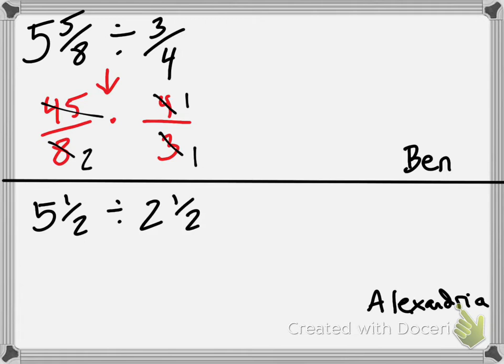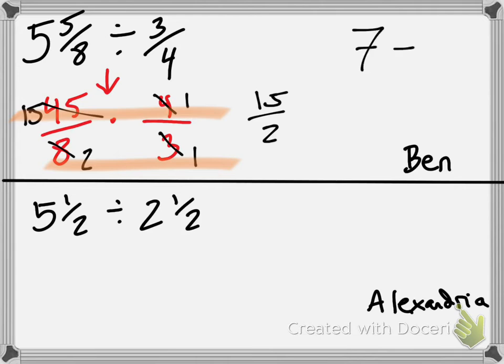15. Perfect. 15. And then we just do our multiplication. We cross multiply. We're multiplying it by 1, so we get 15 over 2. Ben, how many 2's fit into 15? 7. And what was left over? 1. Perfect. 7 and 1/2. Excellent. Alexandria, let's do yours.